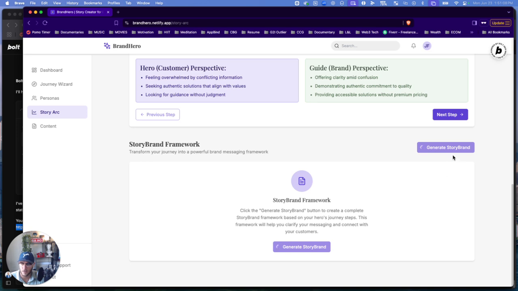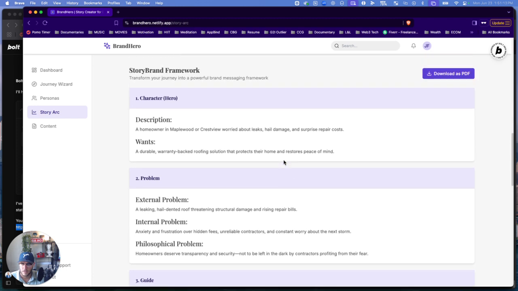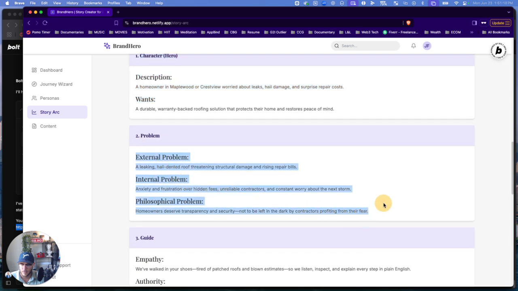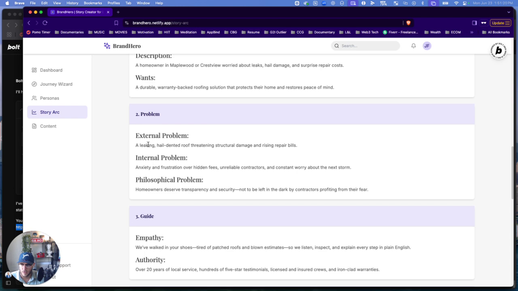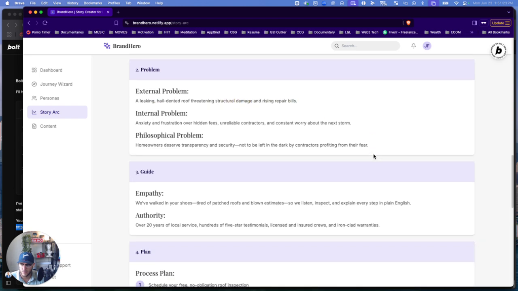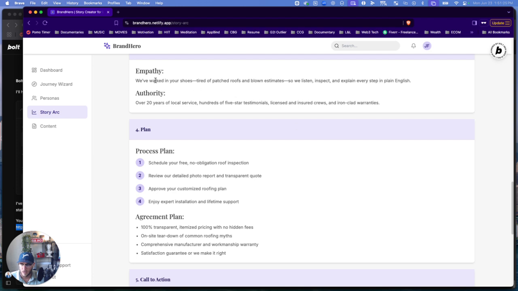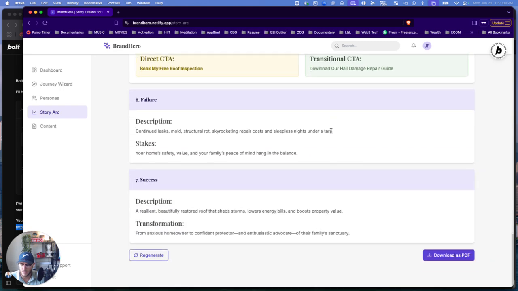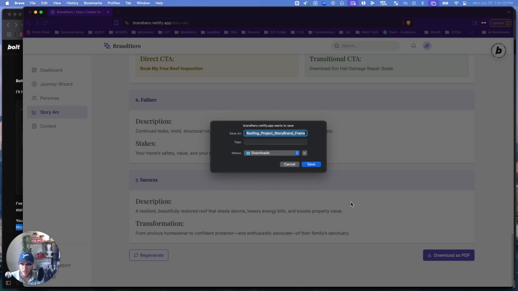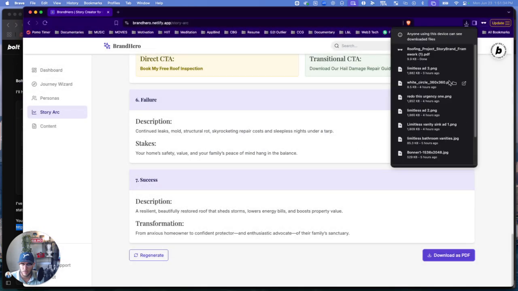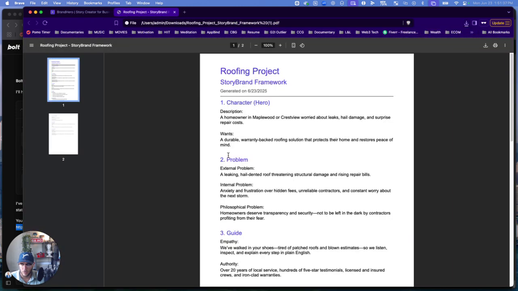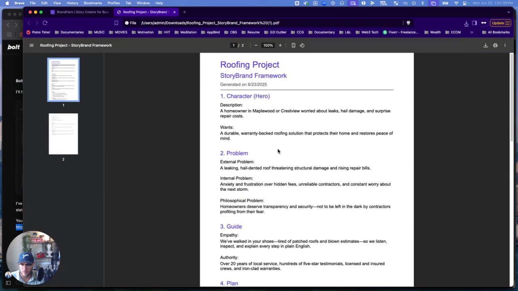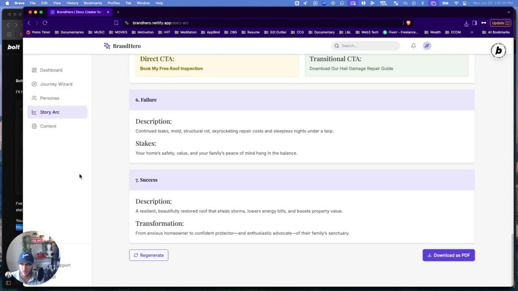And this is all using OpenAI's reasoning models to create this. So you can see here who the character is, what are their problems. In this case, for the roofing company, a leaking, hail-dented roof. How does the guide come in, walked in their shoes. So it gives this very detailed story arc process that's going to help. And then the brand can actually download this as a PDF and open this and see the hero's journey process, which is very useful for the brand.